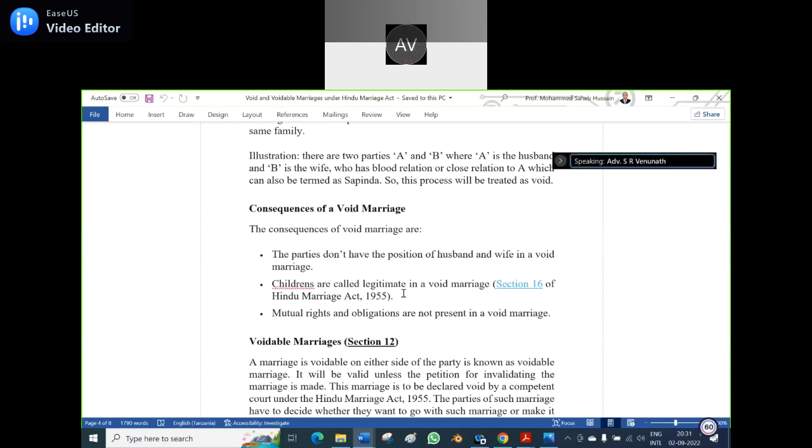You inherit the property through succession. From great grandfather to father to grandfather, all this is succession. And inheritance is from my father to me; that process is called succession, and the aim, the total aim, is called inheritance. Object, motto, endpoint. So, mutual rights and obligations are not present in a void marriage.